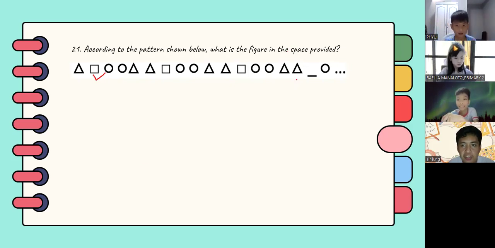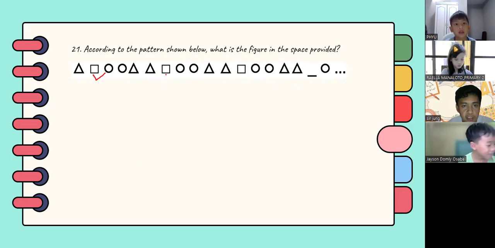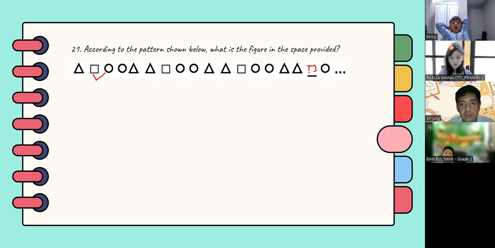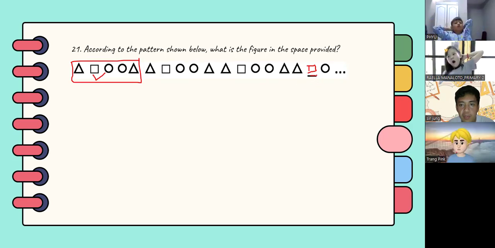As we can see here: triangle, square, circle, circle, triangle, triangle, square, circle, circle, triangle, triangle, square, circle, circle, triangle, triangle, square. We just need to divide it into 4. Yeah, you can also do that. You group it and then you divide by how many blank spaces there are, and then you will know what the answer is.